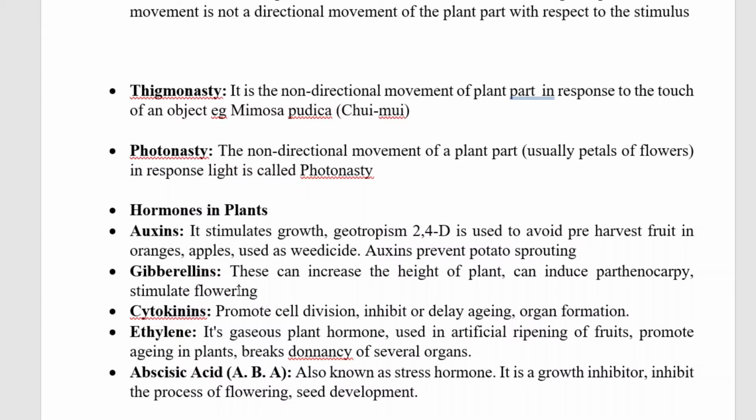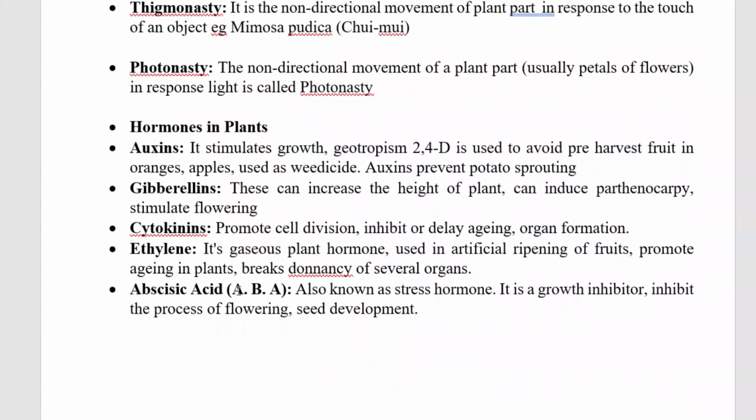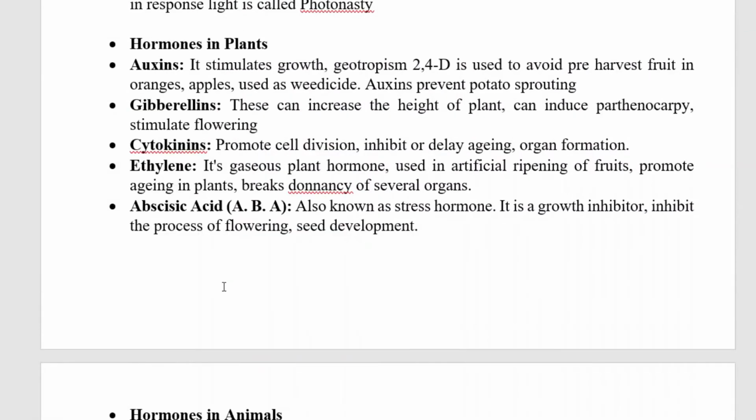Thigmonasty. It is a non-directional movement of a plant part in response to the touch of an object. Example, Mimosa pudica, that is, the touch-me-not plant. Photonasty. The non-directional movement of a plant part, usually petals of flowers, in response to light, is called photonasty.